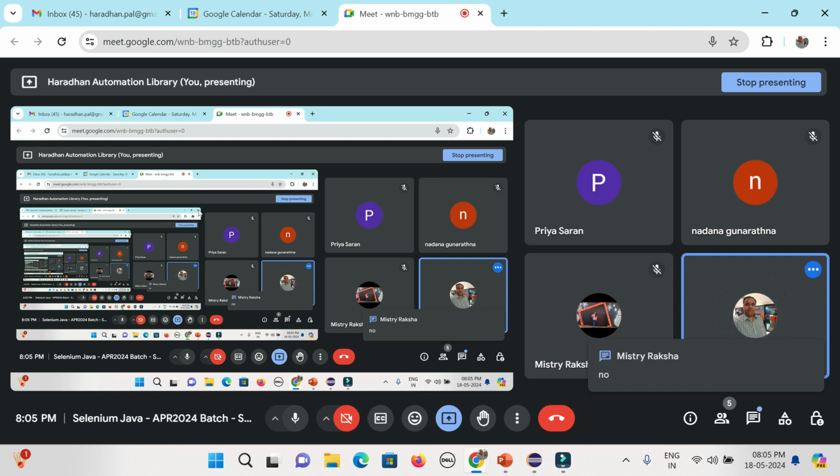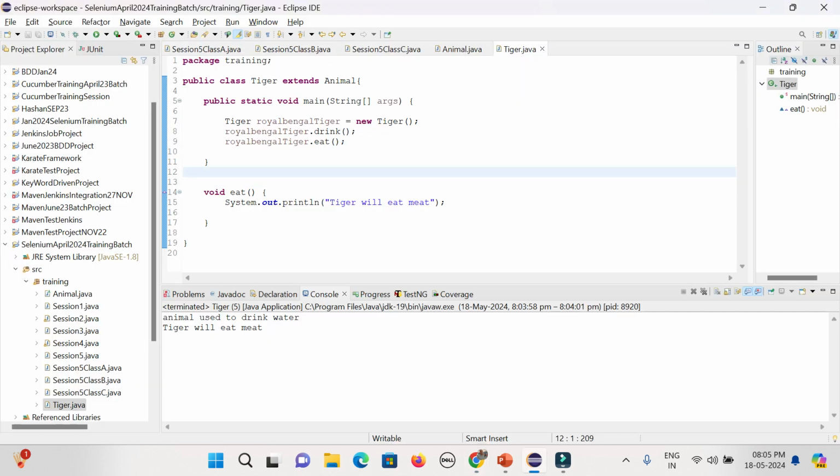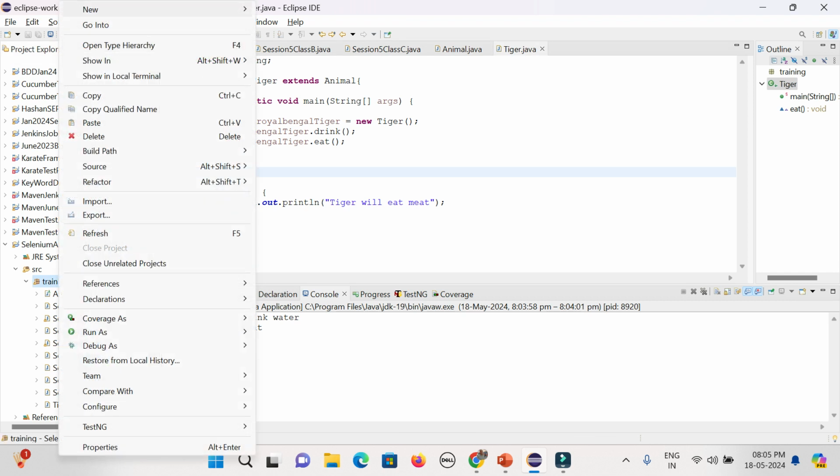Okay, cool. Then in the abstract class, what I discussed, an abstract class can have abstract methods and non-abstract methods. But in case I want to make everything abstract, 100% abstract, then I need to use an interface. You already saw the interface called WebDriver, which is 100% abstract in nature, right? So we'll first create an interface. How can I do it?